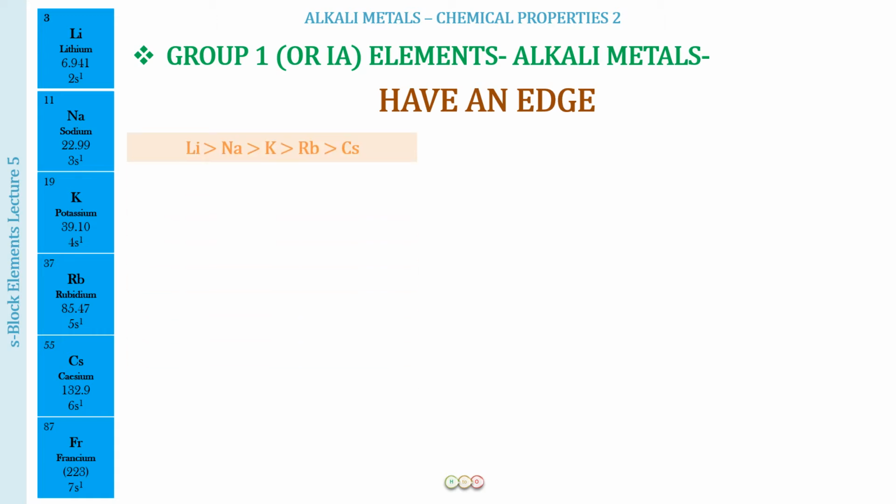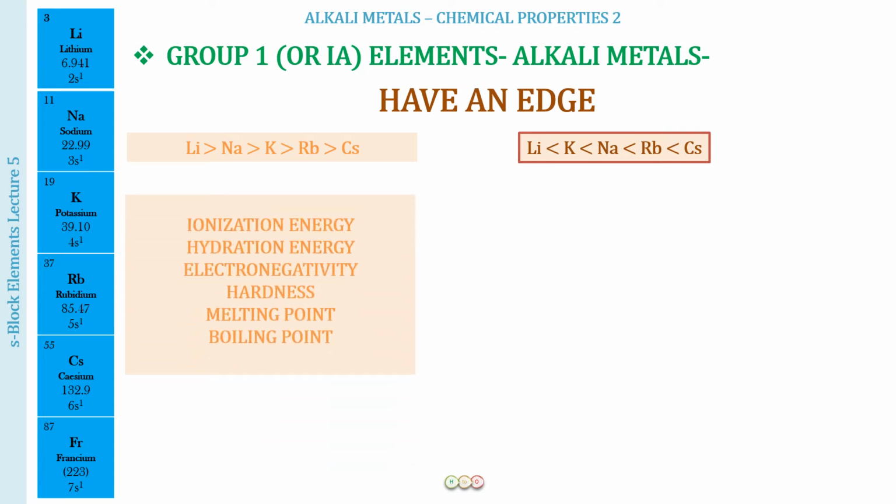So the trends we have where lithium is going to have a property that will be the highest, and down the group cesium will have that property to be the lowest. Lithium having the highest is when we talk about ionization energy, because the smaller the size, the more difficult it is to remove the electron.